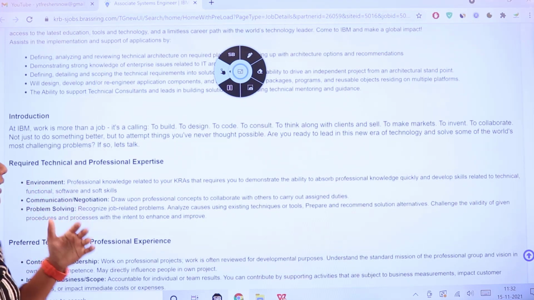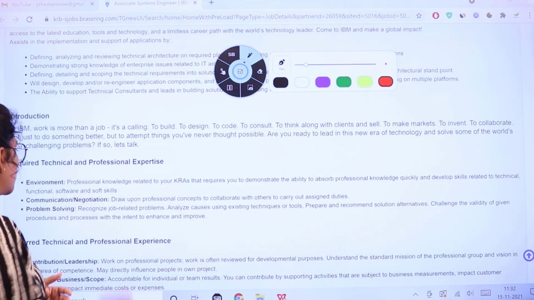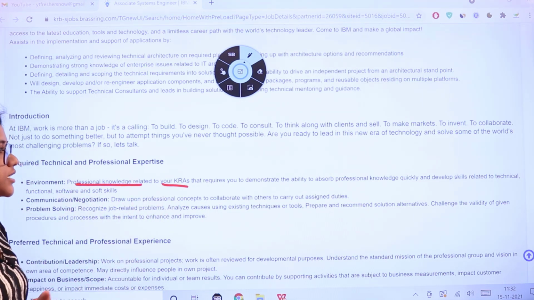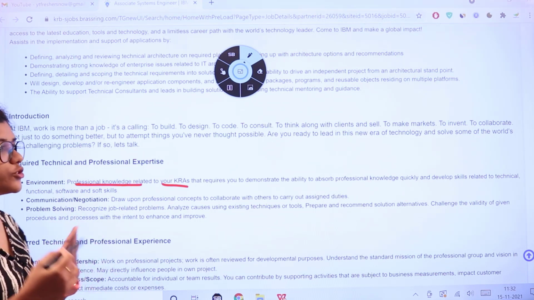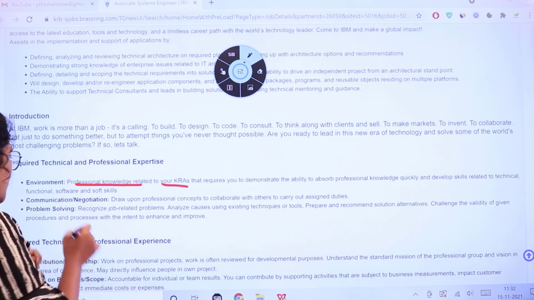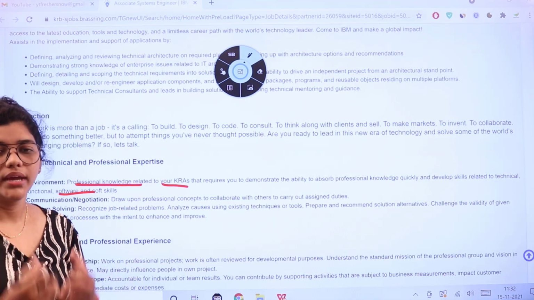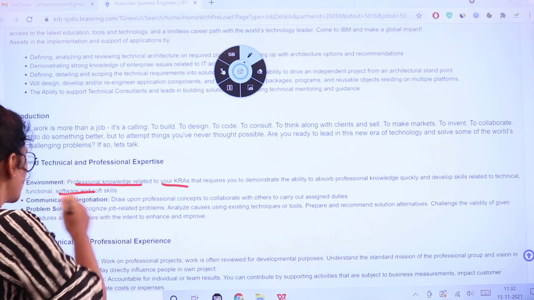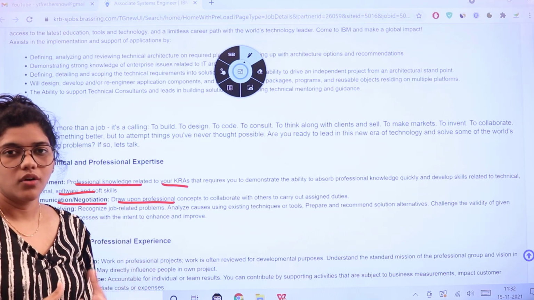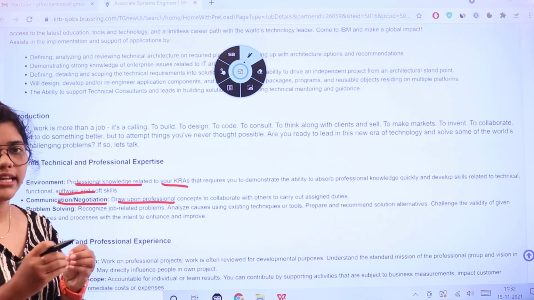And here from this section you are going to see the introduction of IBM and the required technical and professional expertise that they are looking for in a candidate is as follows. The environment, professional knowledge related to work, and you should also demonstrate and observe professional knowledge. You should be quickly developing the skills and also analyzing them as you have to put them into action, and you should have software, functional and technical skills in order to make your role much more advanced. Communication or negotiation would be drawing upon the professional concepts and the team or the network that you are working with, and you should also carry out all the assigned duties which are interlinked with them.